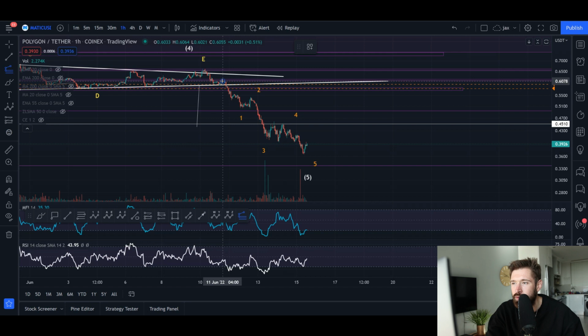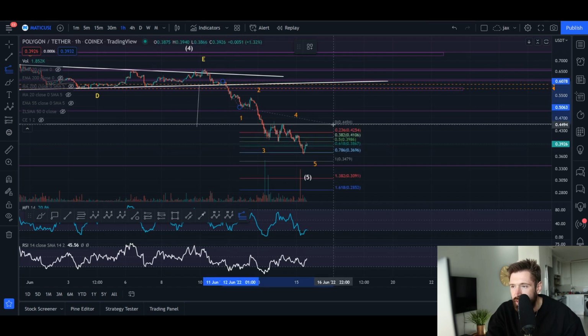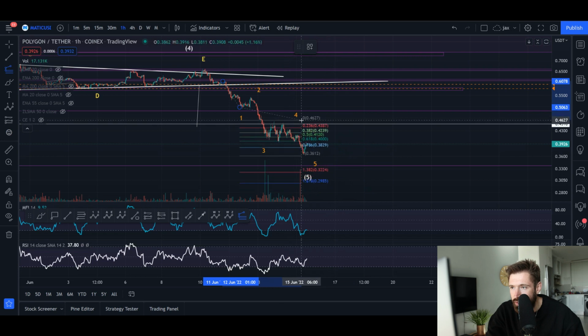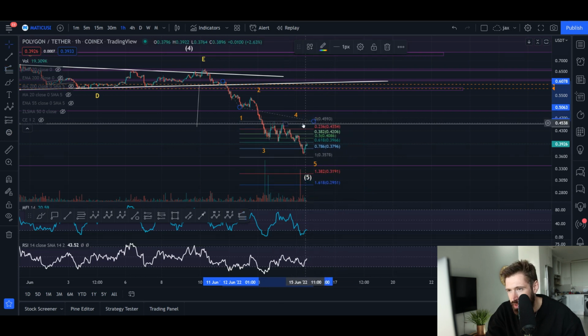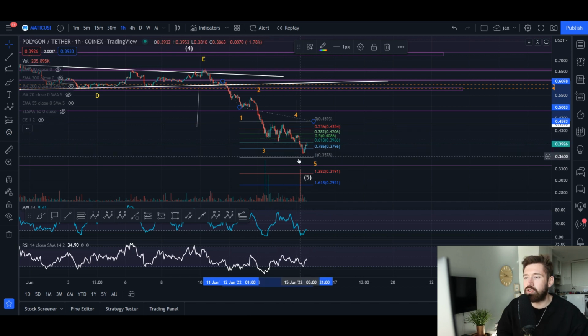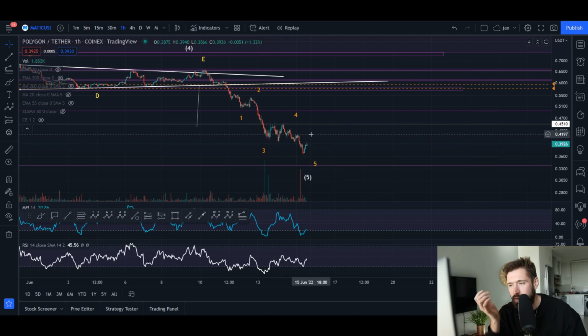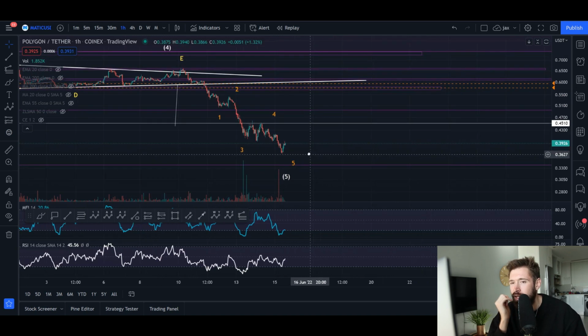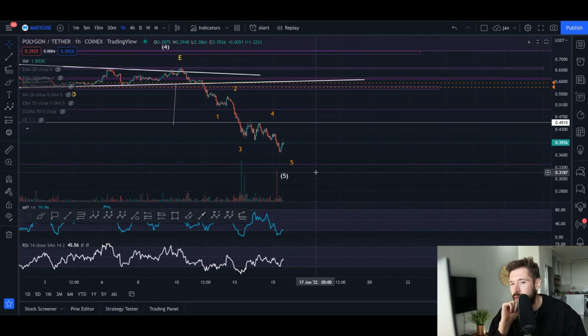If you take your trend-based fib extension from the top of the wave 1 to the bottom of wave 1, and then you pull it out to the top of the corrective wave 4, what you're looking for is a 100% extension of wave 1, and we're very, very close to a 100% extension of wave 1. So the bottom could potentially be in for Matic. If we do come lower here, then we can land in between that 28 to 32 cent price target that I've been talking about here.